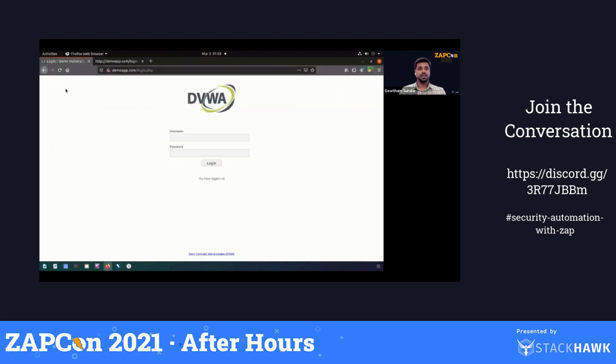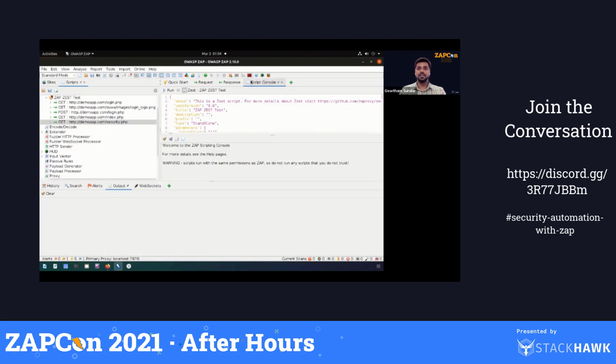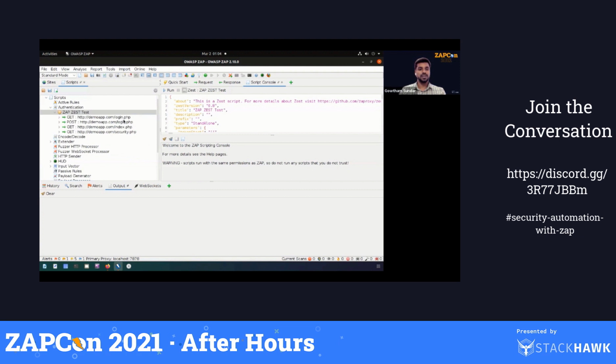I'll go here and try to make sure this is the first page. Admin, provide the password and login, and just click a single page. Then go back here and stop the recording. You will find all the steps are recorded. This is just a recording; we can remove whichever request we don't need to be part of this script. So we have the login and we have the POST request wherein the credentials are submitted.